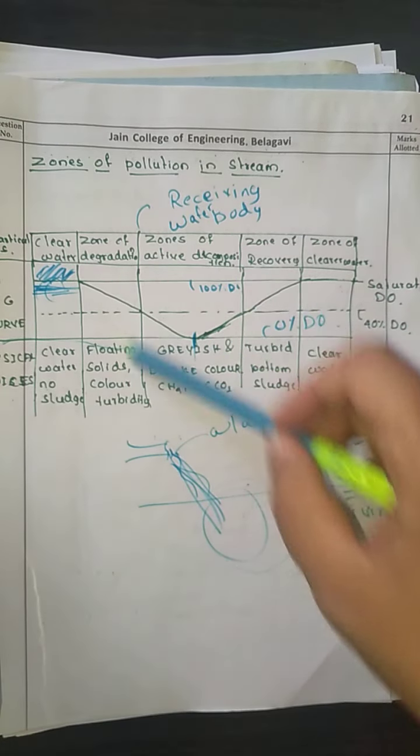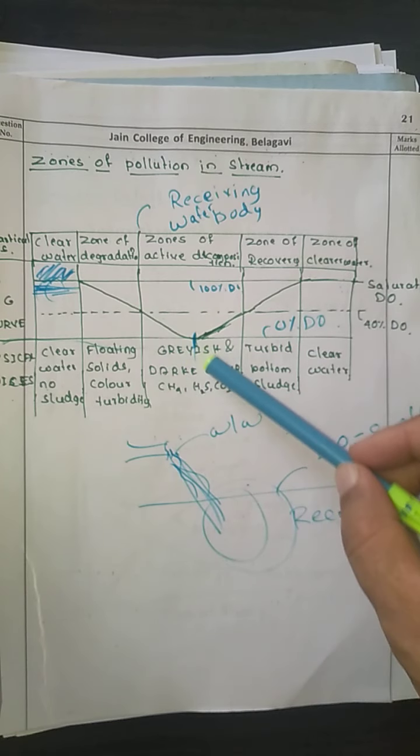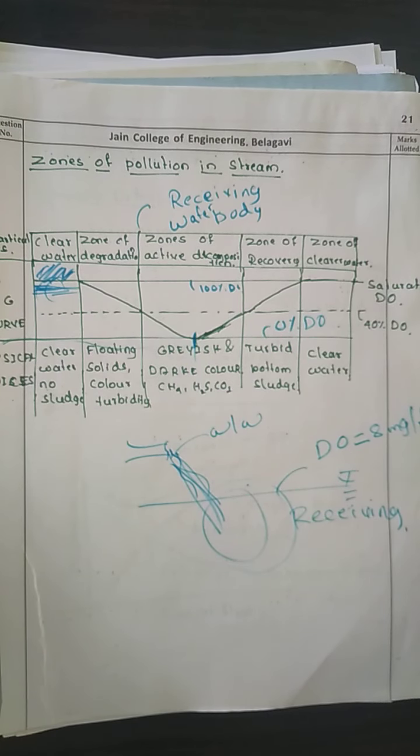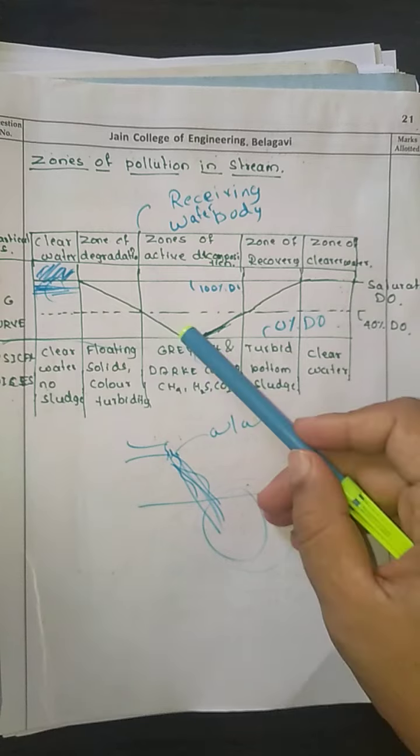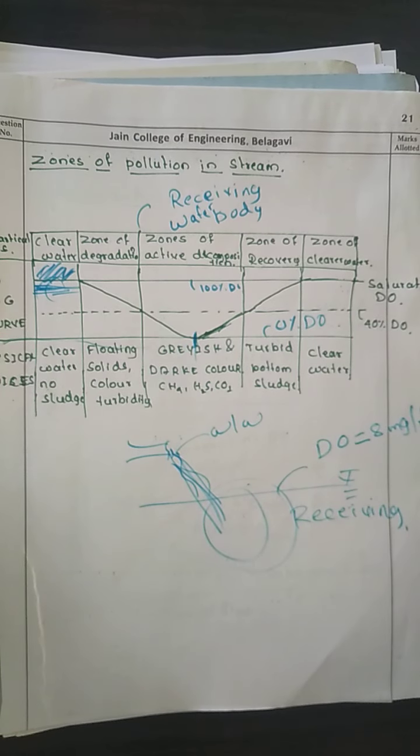Here the water will become darker initially, then the DO reaches the 0 level, and then due to the self purification process it is again going to increase to 40%.